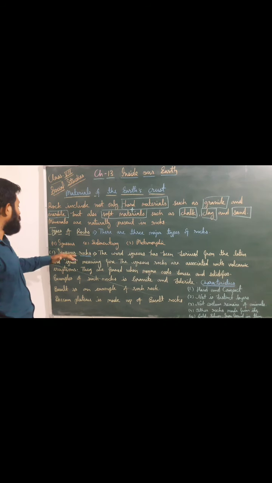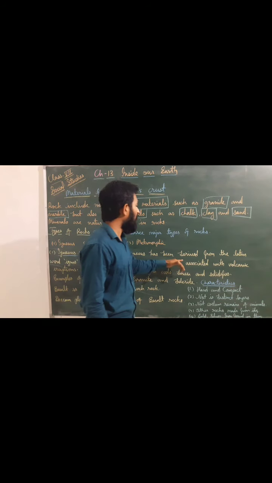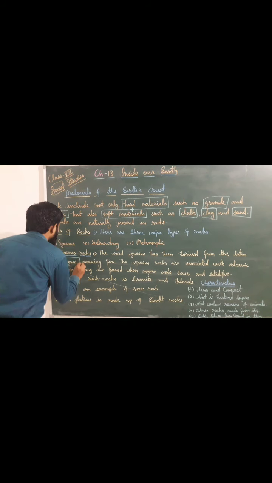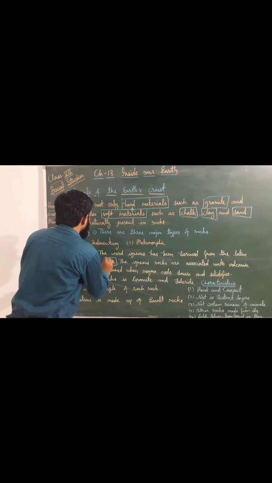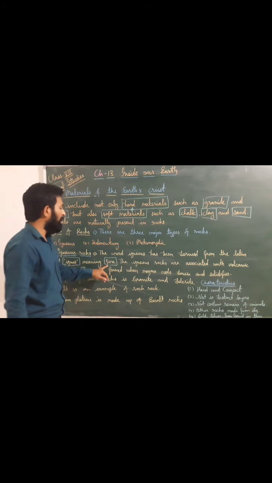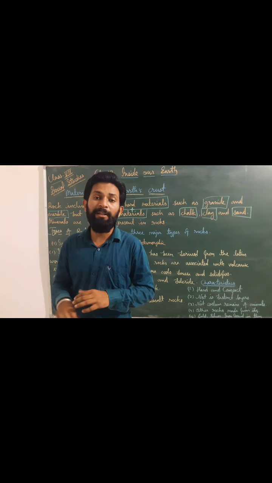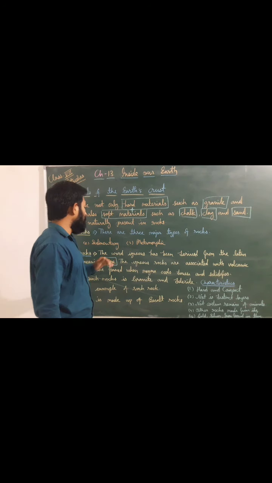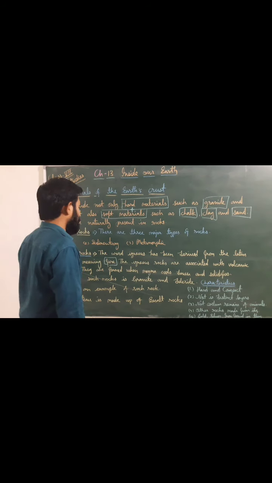At first, dear students, we will talk about igneous rock. The word igneous is derived from the Latin word ignis, and ignis means fire. Means that this type of rock is made by fire. Fire means by volcanic eruption. When magma comes out and cools down, then that structure is converted into igneous rock. The igneous rocks are associated with volcanic eruption.